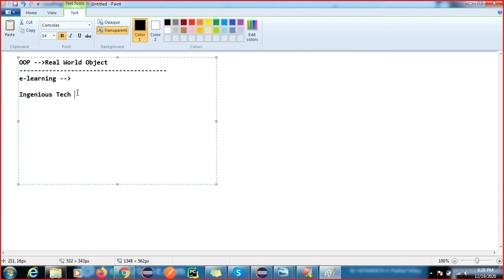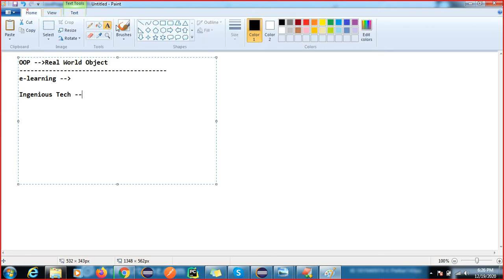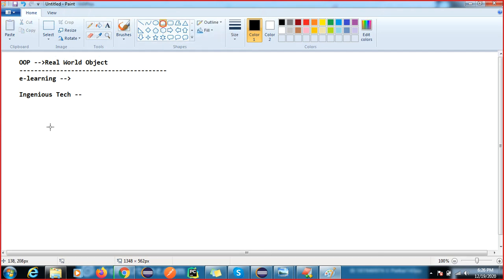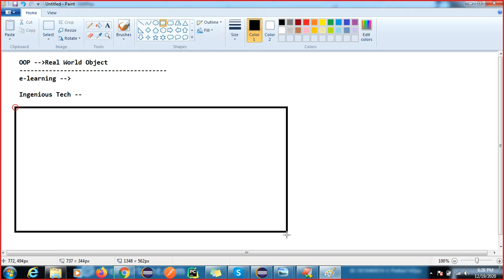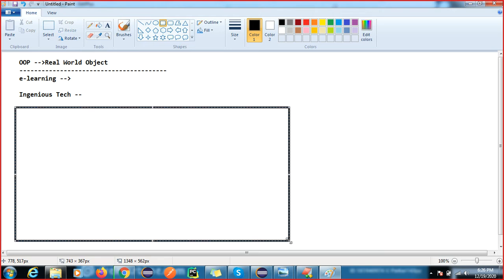Engineers Tech Hub is the real world object. In one frame, I will also give a dummy design to the software company: my application looks like this.